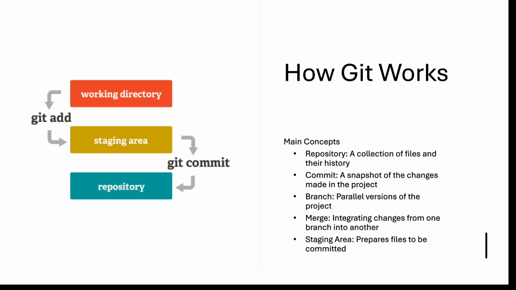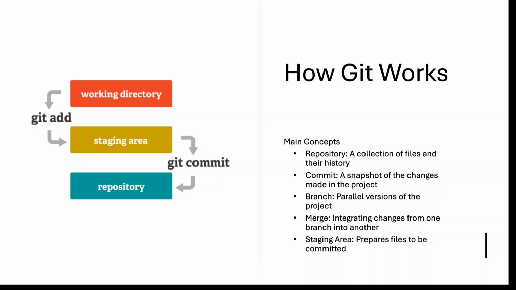Suppose we are working on one project and writing some code. Then we move to a different project, and after we finish that, we come back to the staging area, take our old code and start working on it again. This is one of the most important things. And once it is done, we can push our code to our online repo.